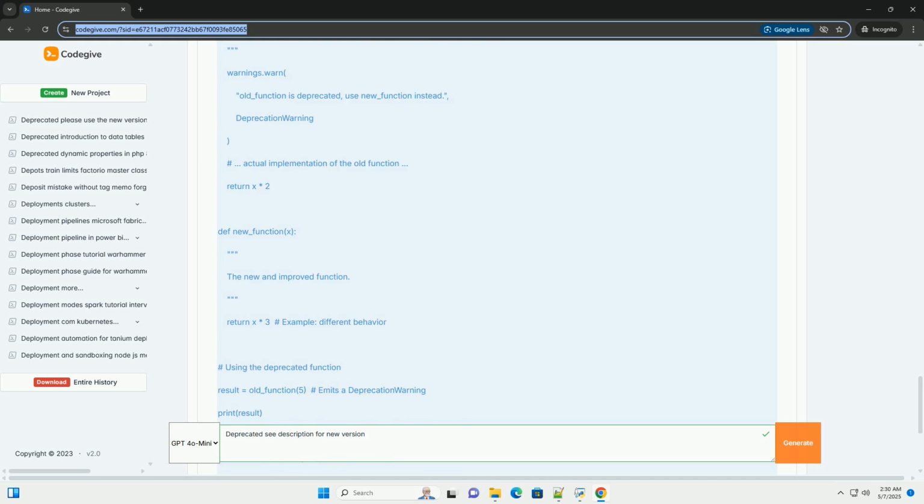Dependency checkers: tools like npm audit for Node.js and pip-check for Python will flag dependencies with known vulnerabilities, some of which may arise from deprecated components. Updating your dependencies is an important security practice.